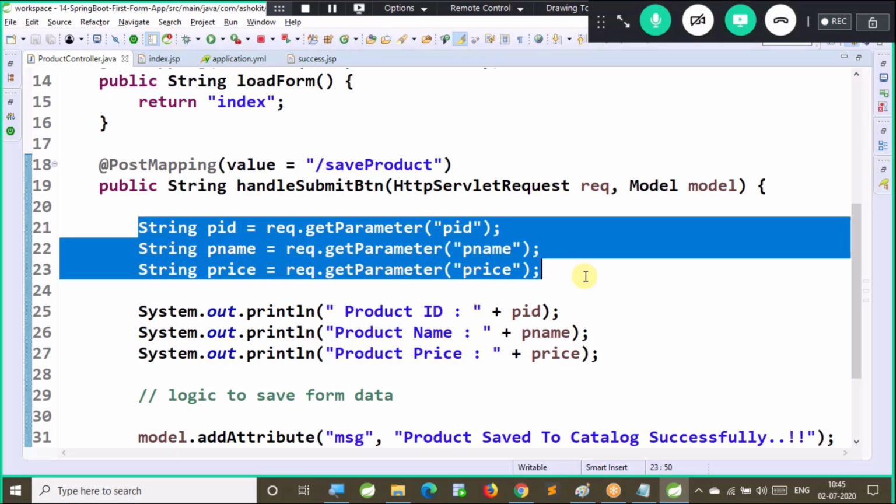So two problems are there. Manually we are capturing the data. Every field's data is coming in string format. These two problems we can solve by using the Spring MVC form binding object concept. How to work with the form binding object in Spring MVC we will discuss in tomorrow's session. So thank you.